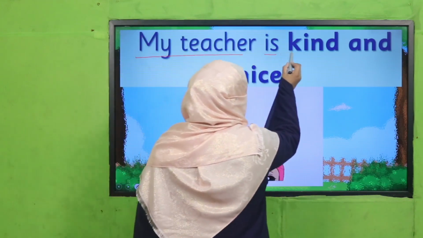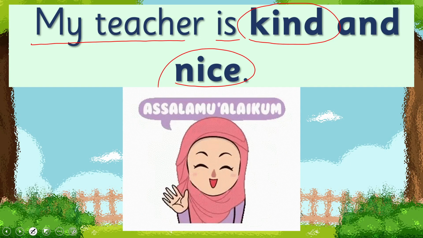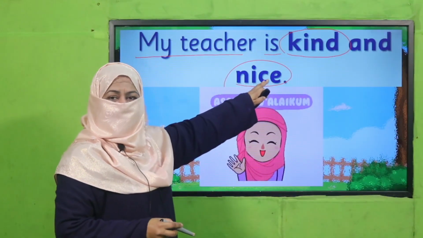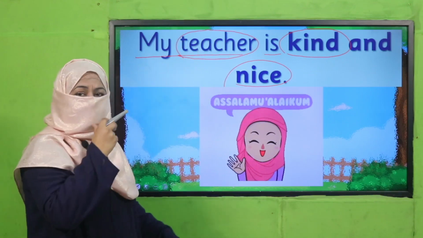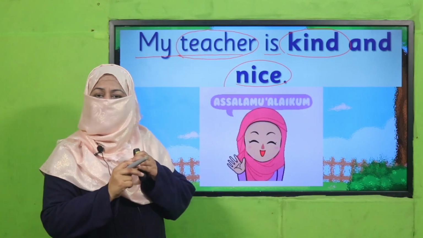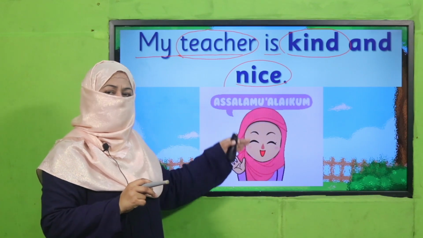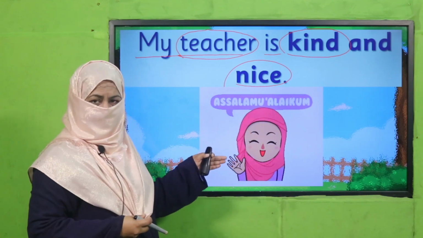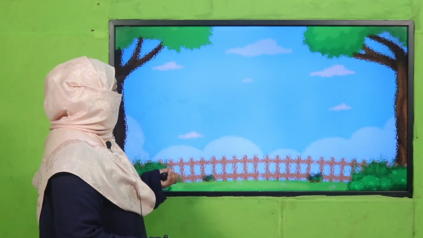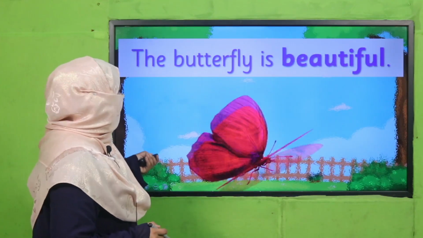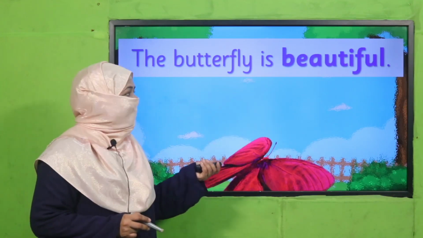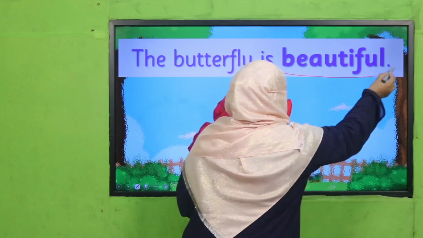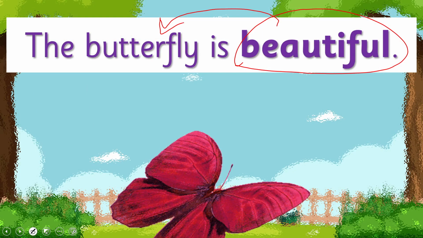My teacher is kind and nice. Oh, is that me? Thank you, right? So kind and nice are the describing words which are telling about the teacher. This is how we use describing words with naming words to tell something about that naming word. Understand? All right. Another one, a butterfly. This butterfly is beautiful, right? So beautiful is the describing word which is telling about this naming word.